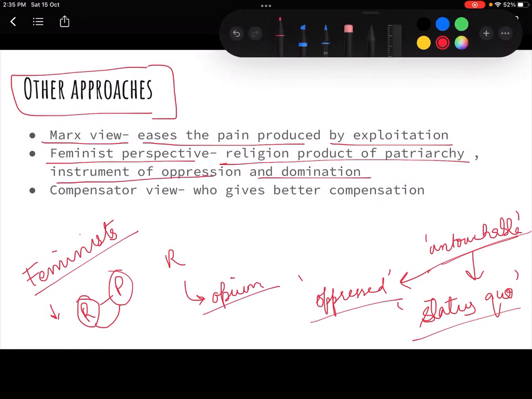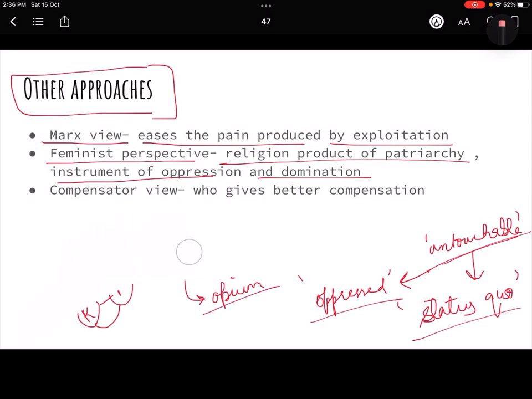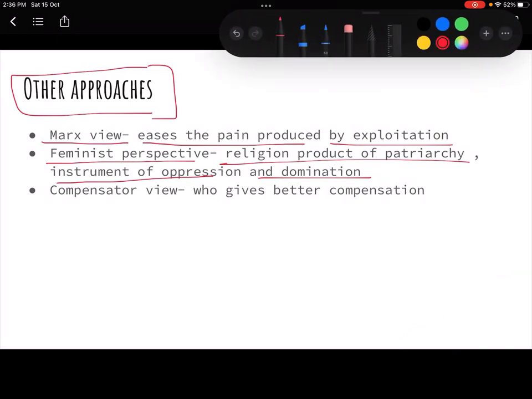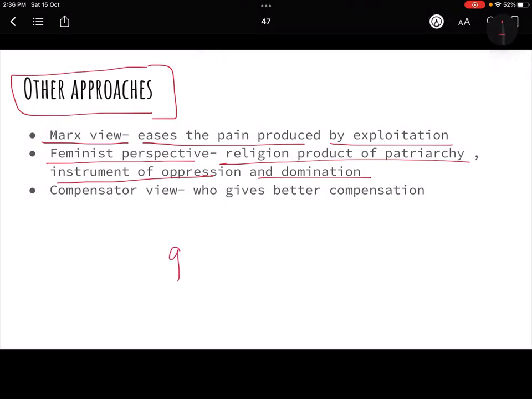For example, women are the people who are more inclined towards religion, right? They propagate religion. They are the people who will disseminate this religion to their future generations, right? But even then, religion has been a little discriminating towards females, in the sense that we put more emphasis on the gods.